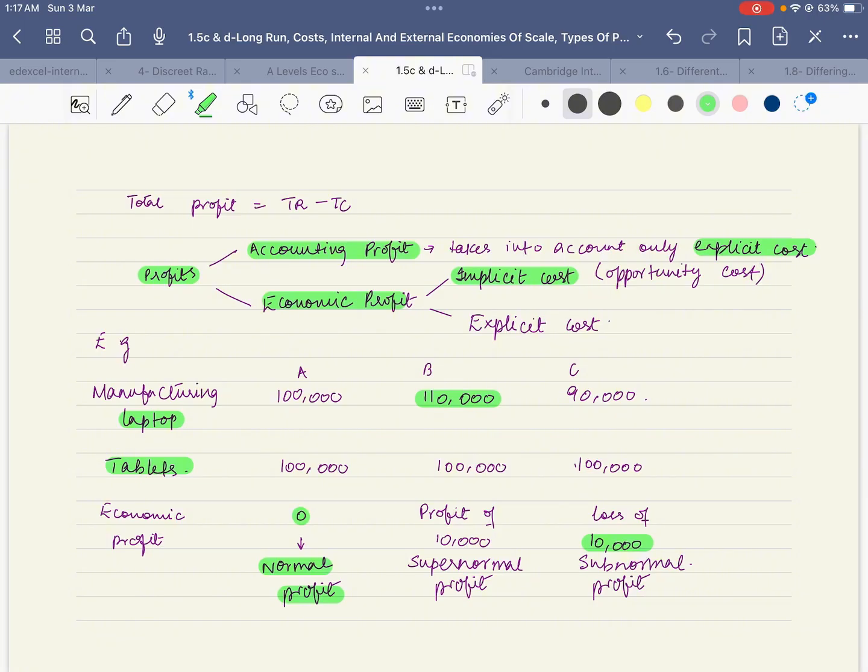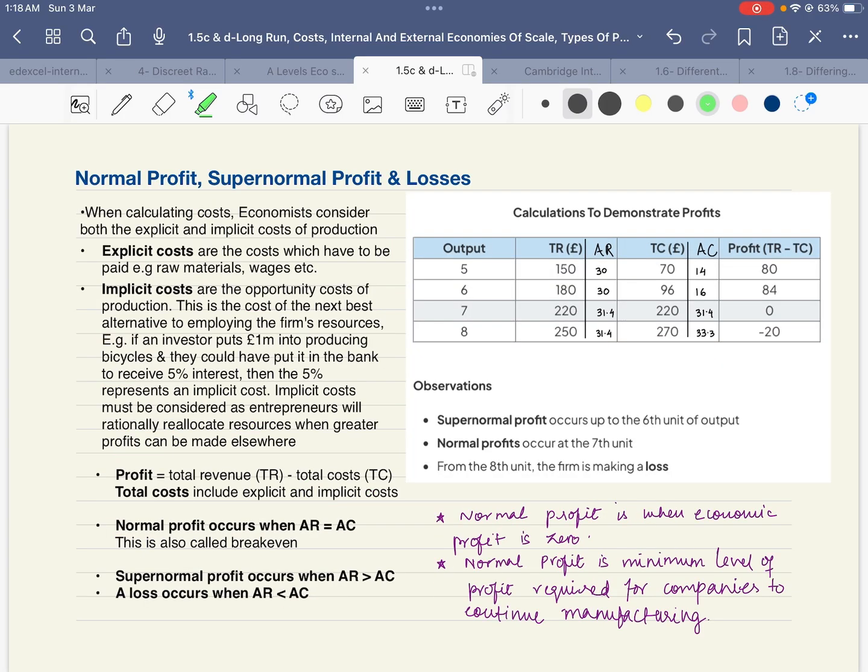When we look at the firms, which firm should stay in manufacturing whatever they are manufacturing, and why is normal profit so viable? Normal profit is the minimum amount that the firm needs to generate to survive in the industry and cover its costs. That's the minimum revenue that the firm needs to generate. Normal profit is when economic profit is 0, right? And it occurs where average revenue is equal to average cost.